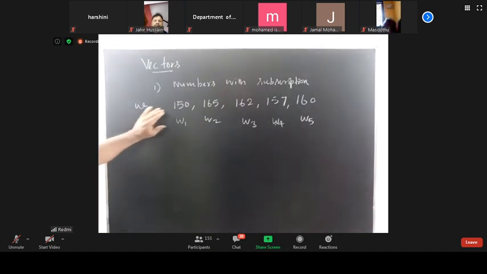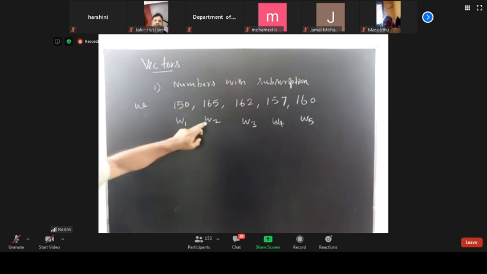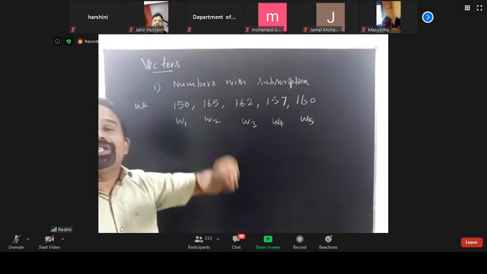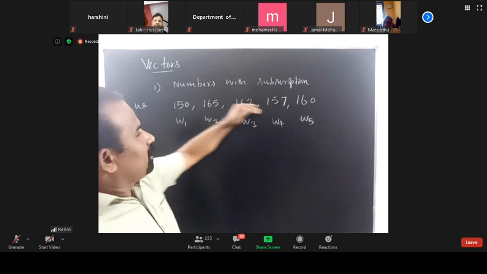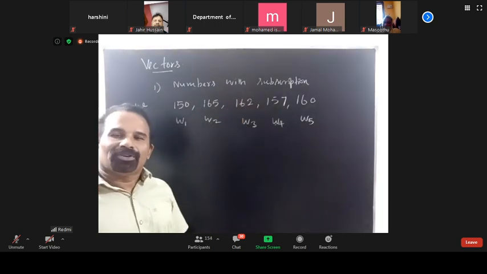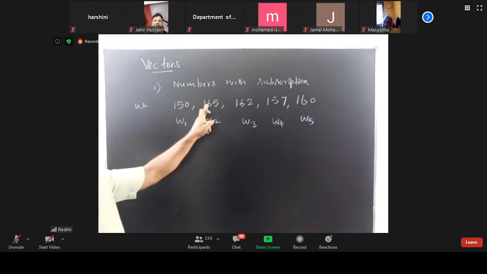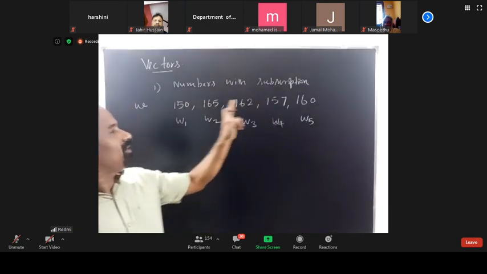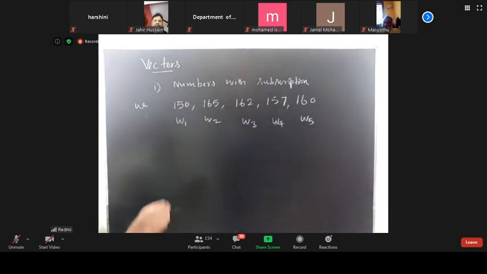Each subscript denotes the position of the value in the list. Each one is a scalar.